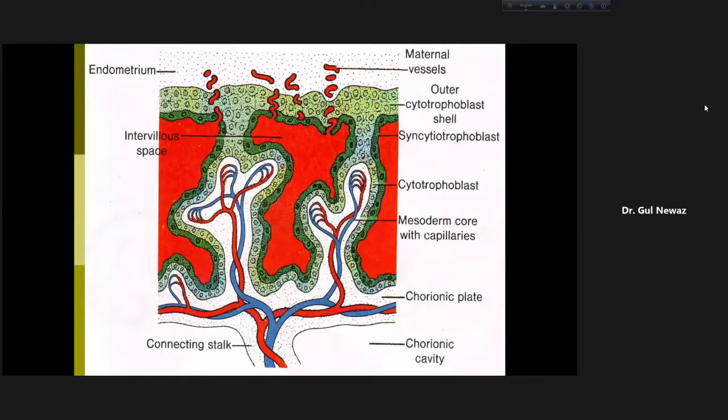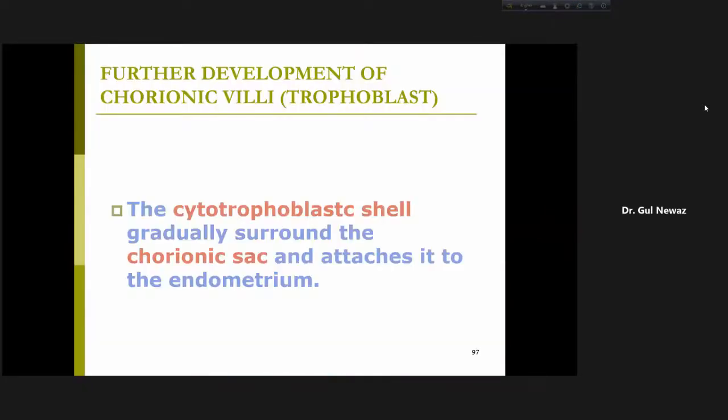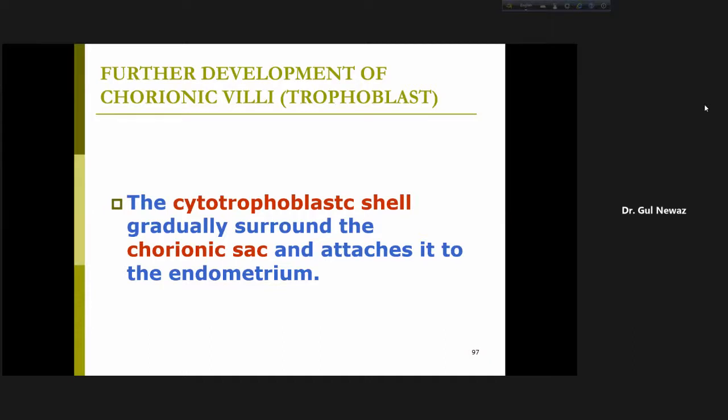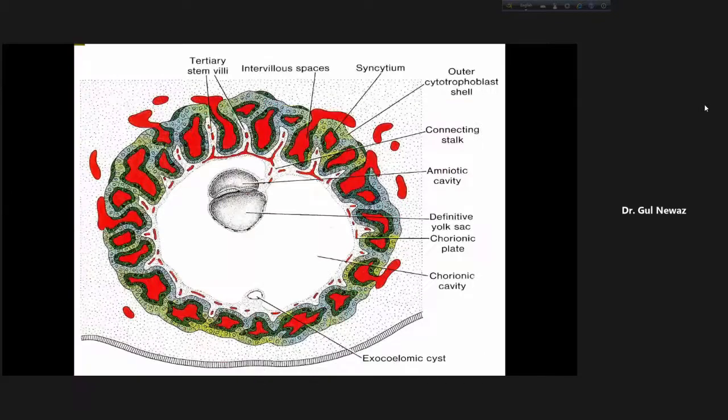So look at the shell. The cytotrophoblast shell gradually surrounds the chorion and attaches itself to the endometrium. I have told you. And outside there, we will get the cytotrophoblastic shell and will connect the whole thing, the cytotrophoblastic shell, with the maternal endometrium.